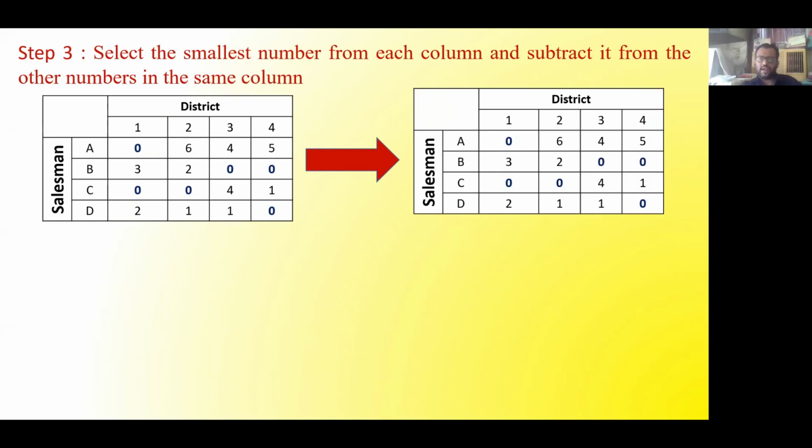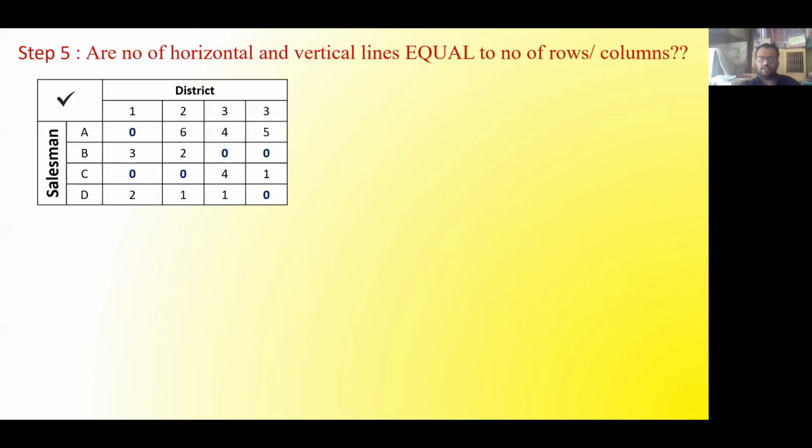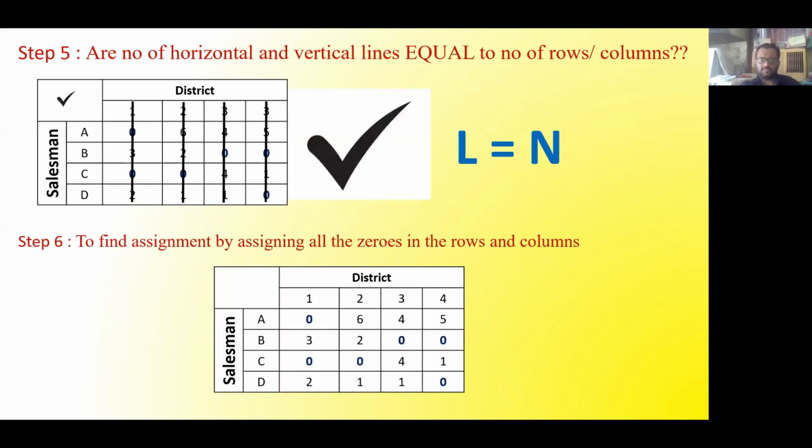Next step is to try and cover all zeros with the minimum number of lines. Here, how many lines are required? 4. Okay, so in the first step only we are getting the optimum answer. There is no option giving fewer than 4 lines which covers all the zeros by horizontal or vertical lines. As the number of lines is equal to the number of rows or columns, we have now reached our optimum solution, and we can go for the assignment part.